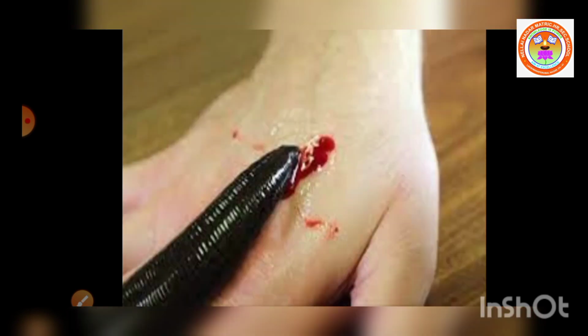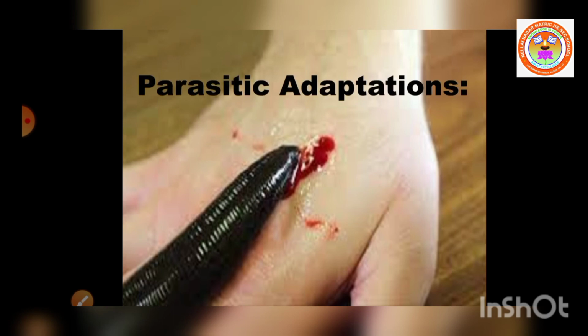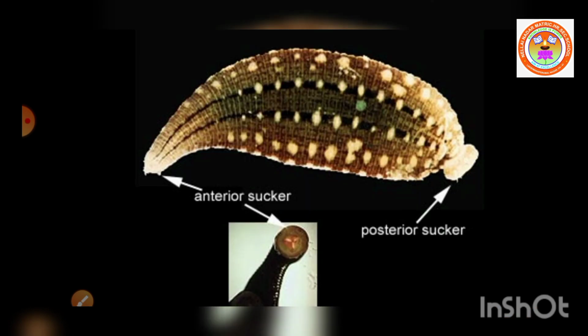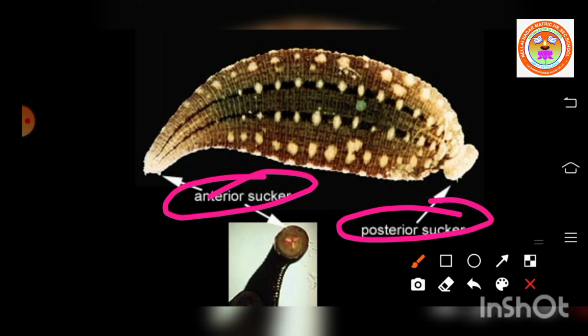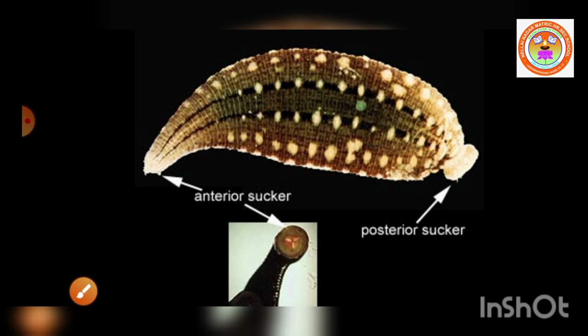It sucks the blood by the pharynx. You know the pharynx: after the buccal cavity there is a small tube called the pharynx. The leech sucks the blood by the pharynx, and the anterior and posterior ends of the body are provided with suckers. Here you can see the anterior sucker and the posterior sucker. This is for attachment, by which the animal attaches itself to the body of the host.